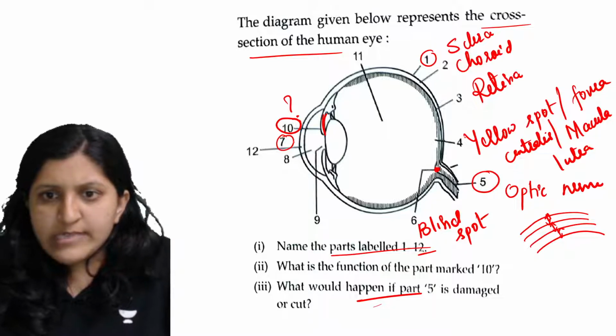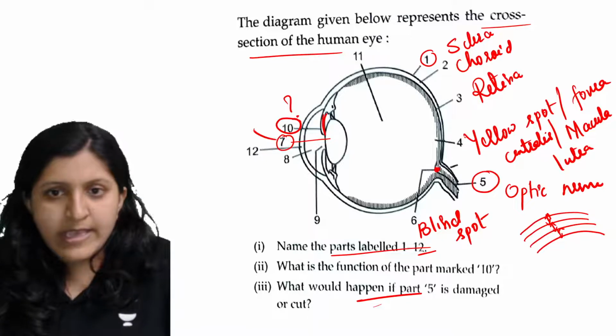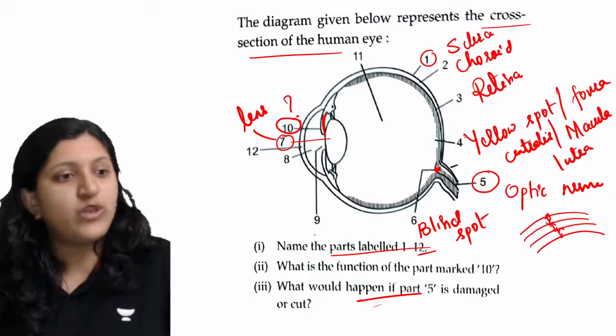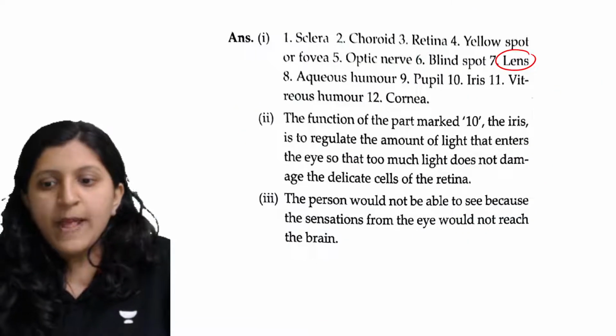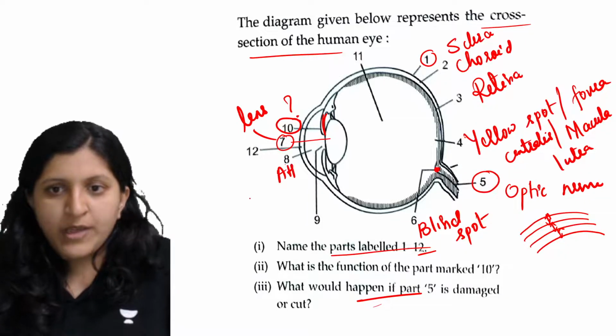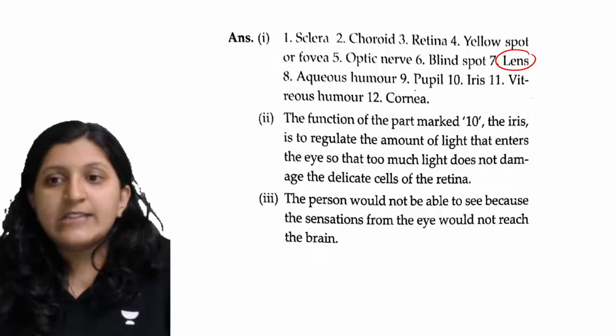So the seventh one should be like this. That is the 11th. So this one is the lens. Then what is the eighth one? The eighth one is the aqueous chamber, in which you can find the aqueous humor. So we will write it as the aqueous humor here. Then what is the ninth here? You can see that the ninth is the pupil.